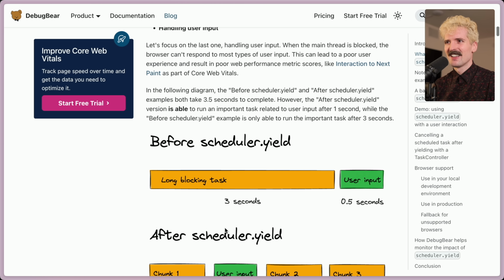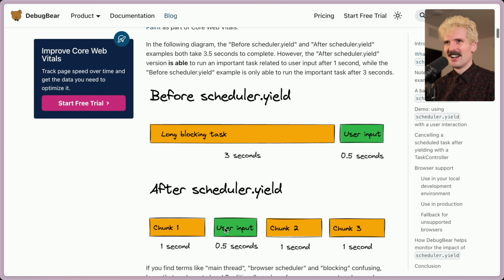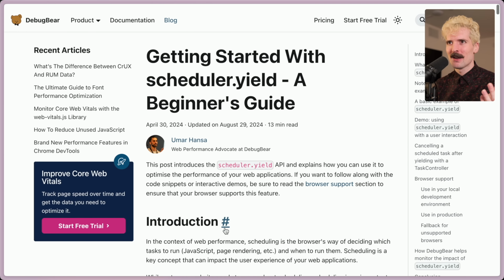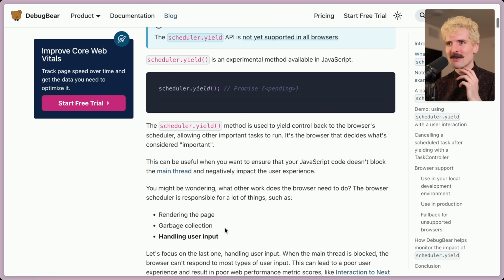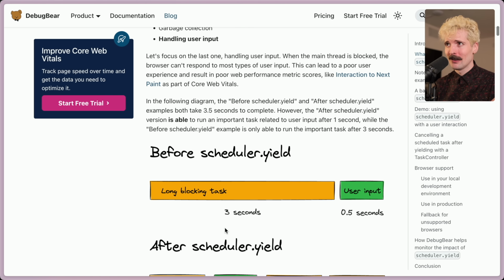Oh, that's funny. It's an Excalibur of the same concept. This absolutely fits. Thank you, Debug Bear and Umar, for writing this. We're definitely going to take advantage of this. If you want to read the whole post, it'll be linked in the description.